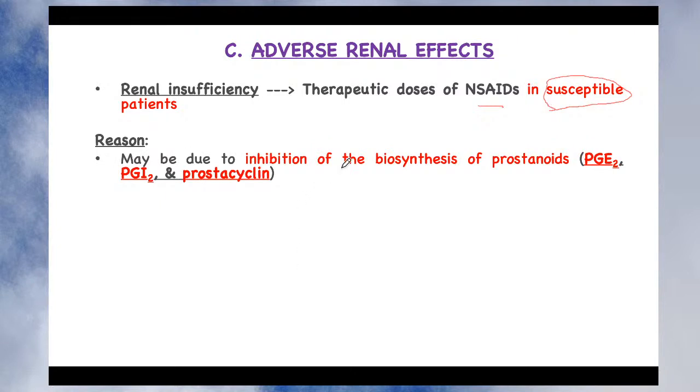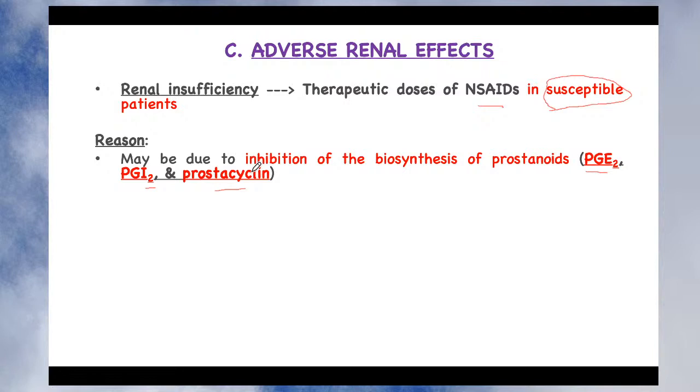It may be due to inhibition of biosynthesis of prostaglandins belonging to PGE2, PGI2 and prostacyclin, because since NSAIDs inhibit the cyclooxygenase enzyme, all types of prostaglandin are inhibited, whether those prostaglandins are beneficial or those responsible for the pain sensation, inflammation or fever, isn't it?